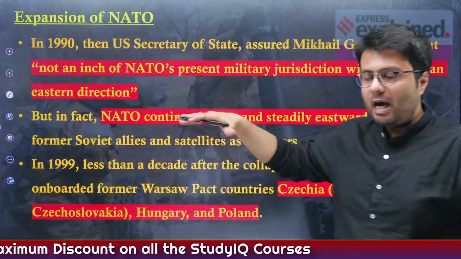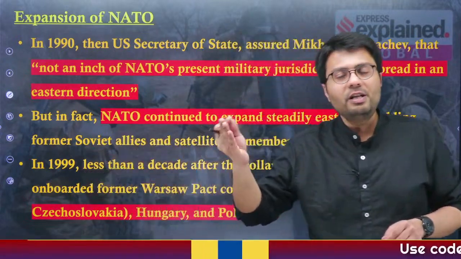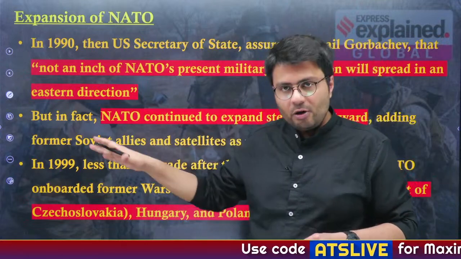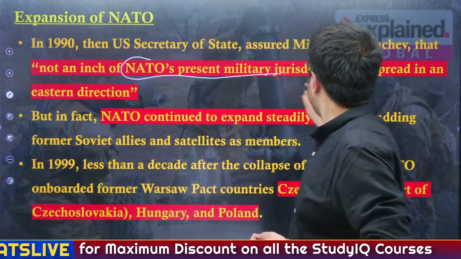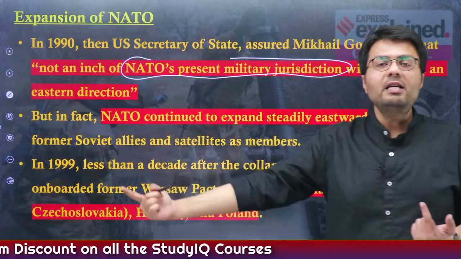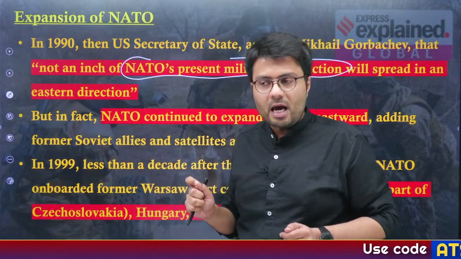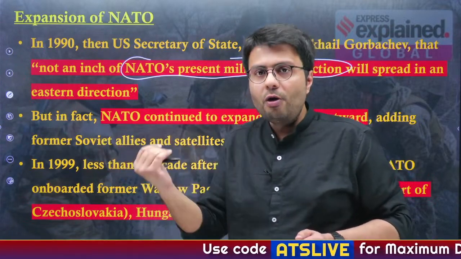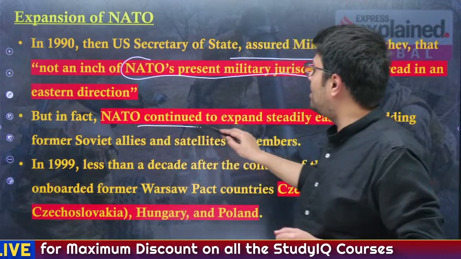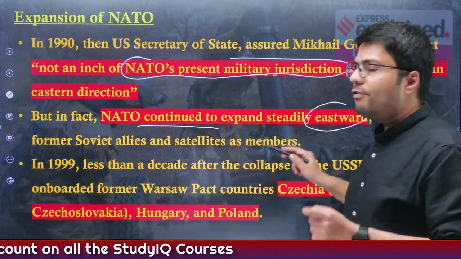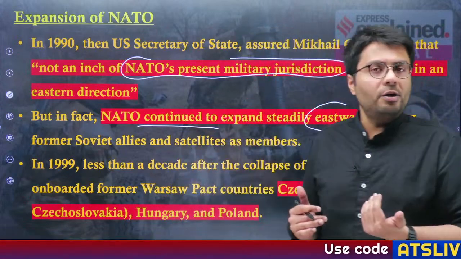Now, in 1990, after the Cold War ended between the US and Russia, the then United States Secretary of State, who is the Foreign Minister of the US, assured Mikhail Gorbachev, who was the leader of the erstwhile Soviet Union, that not an inch of NATO's present military jurisdiction will extend eastward, which means the US back in 1990 gave assurance to the USSR that it will not expand eastwards or towards the USSR. But in reality, NATO has since then continued to expand steadily eastward, adding former Soviet allies and even satellite states of the Soviet Union into NATO as its own members.